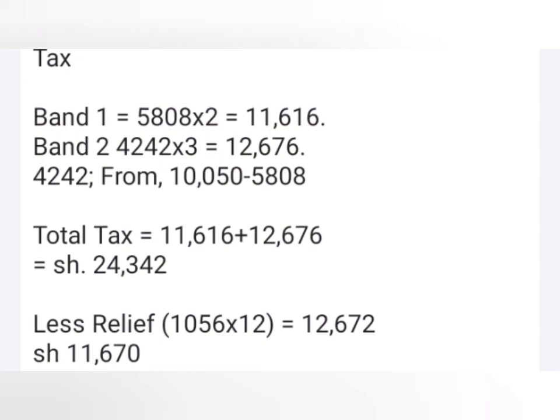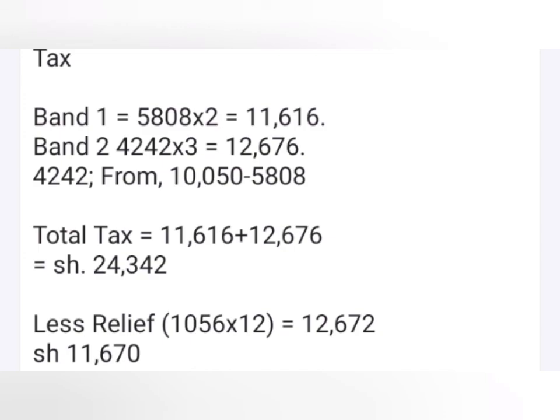For every pound in this band, the person pays 3 shillings. So how much for the year, we get 12,726. So for the total tax, we add the ones from band 1 and band 2, and the person is supposed to pay a total tax of